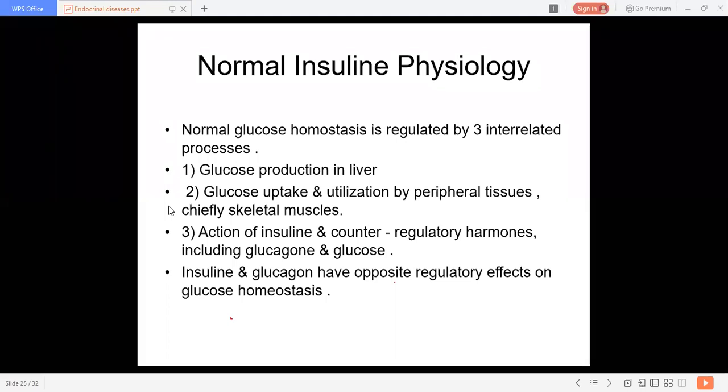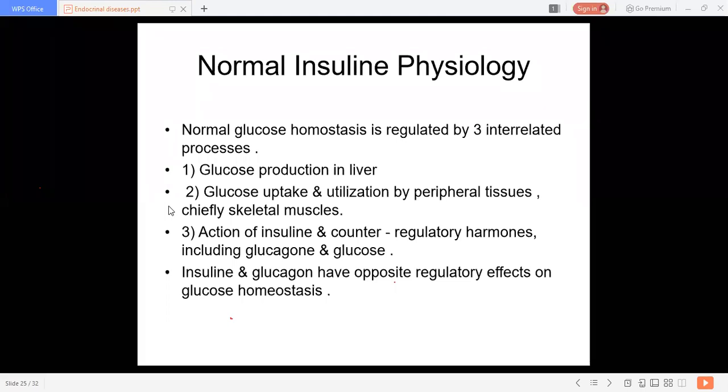The second one is glucose uptake and utilization by the peripheral tissues, chiefly skeletal muscles. And third is the action of insulin and counter-regulatory hormones, including glucagon.